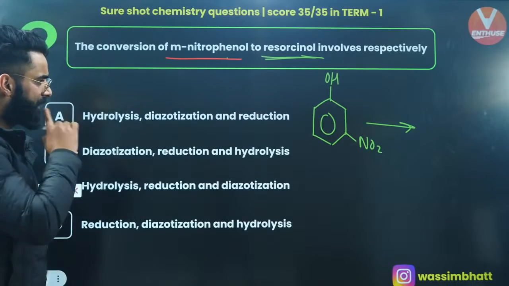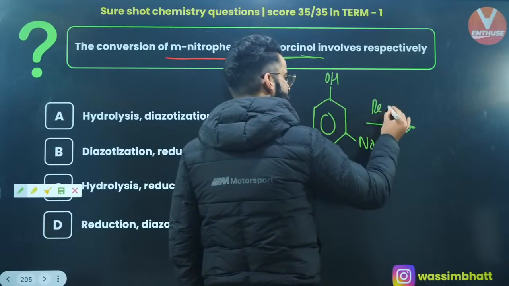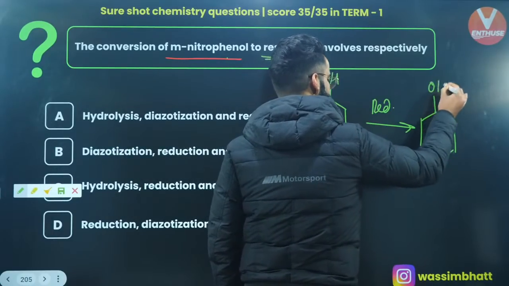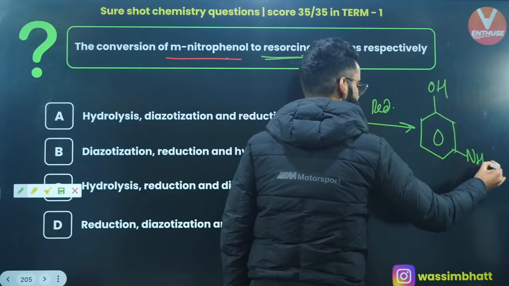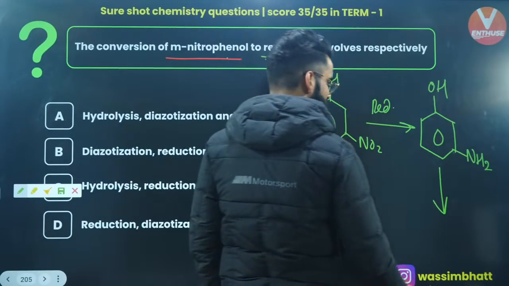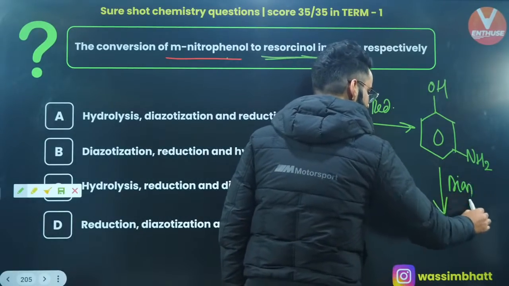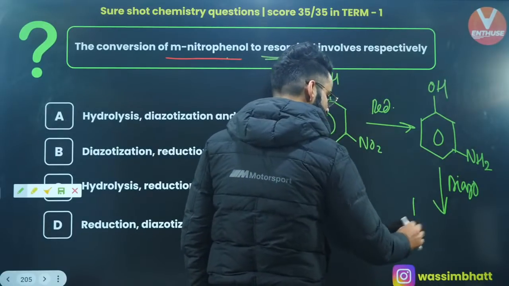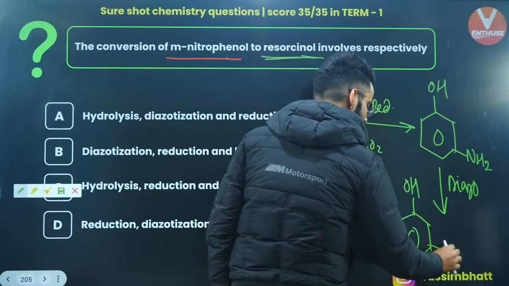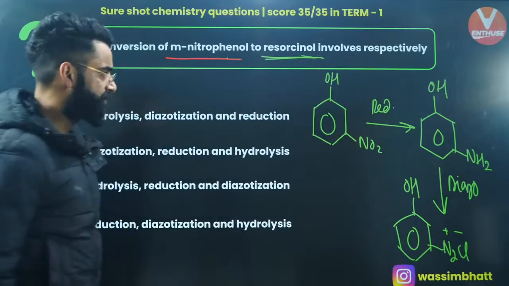So first of all, let me do the reduction. If I do the reduction, what is the product which you'll be getting? You'll be getting the product like this. This is OH, and instead of NO2, you'll be getting NH2, right? After reduction, if I do the diazotization, what do I get as a product? This is the product which I'll be getting. This is your OH, and over here at meta position, this is going to be N2Cl, right?